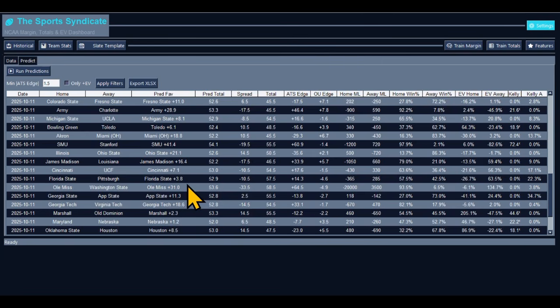You got Cincinnati and UCF. Cincinnati plus 7.1. Spread -10.5. Take UCF to cover. Cincinnati been playing some good ball. Don't get me wrong. Take UCF to cover. Take Cincinnati to win.